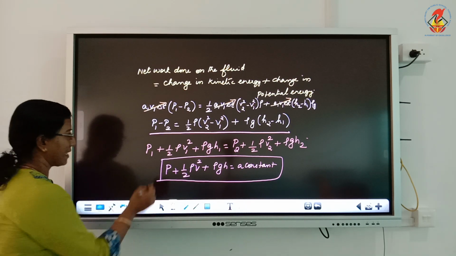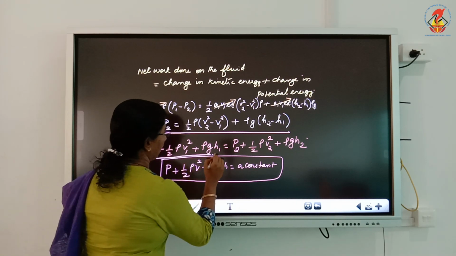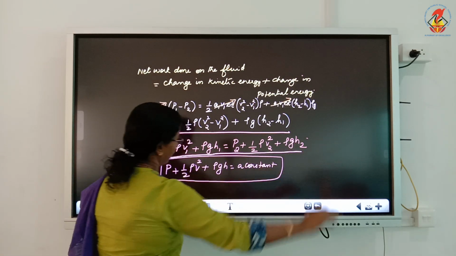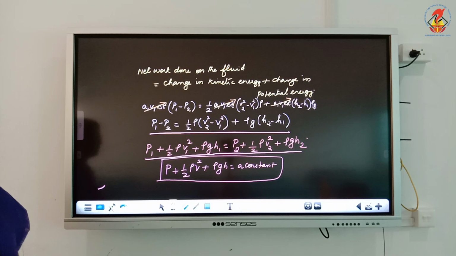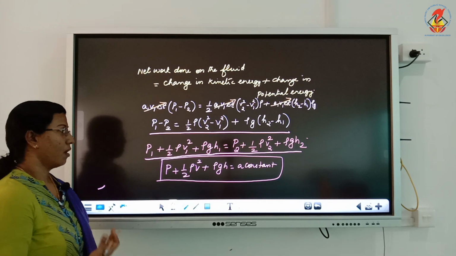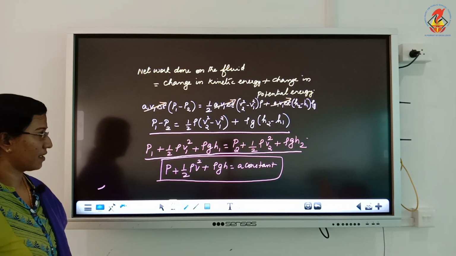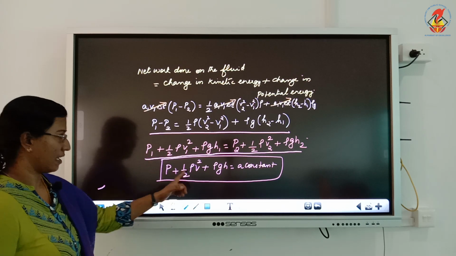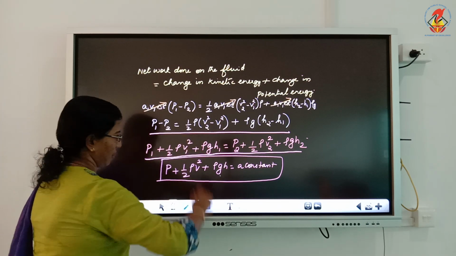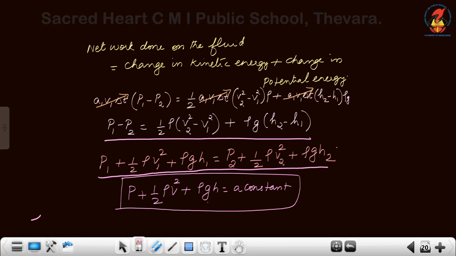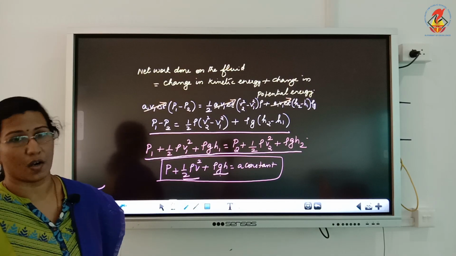We got P1 plus half rho V1 square plus rho G H1 is equal to P2 plus half rho V2 square plus rho G H2, or we can say pressure energy per unit volume, kinetic energy per unit volume, and potential energy per unit volume, the sum is equal to a constant.